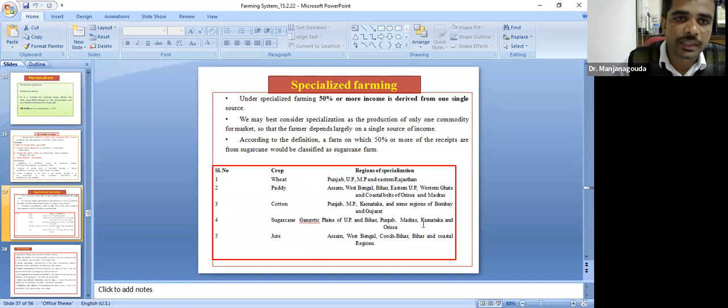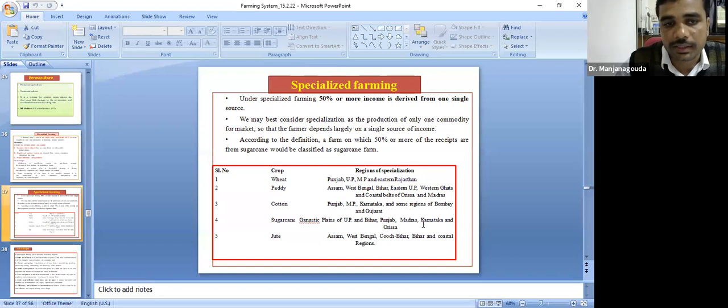Another one is specialized farming. What do you mean by specialized farming? It is a farm in which income from a single enterprise is 50% or more. For example, a farm in which more than 50% of the receipts come from sugarcane would be classified as a sugarcane farm.